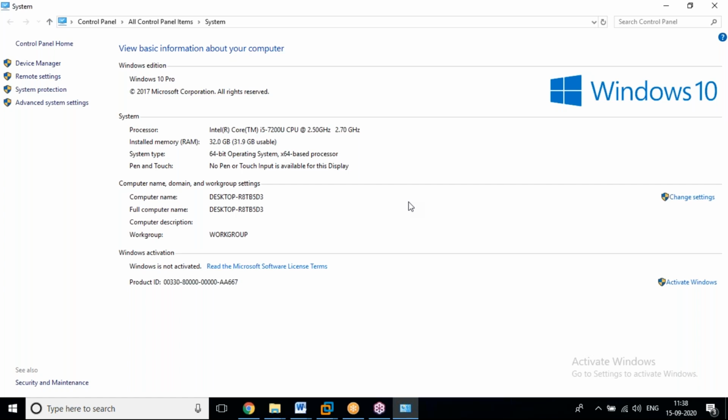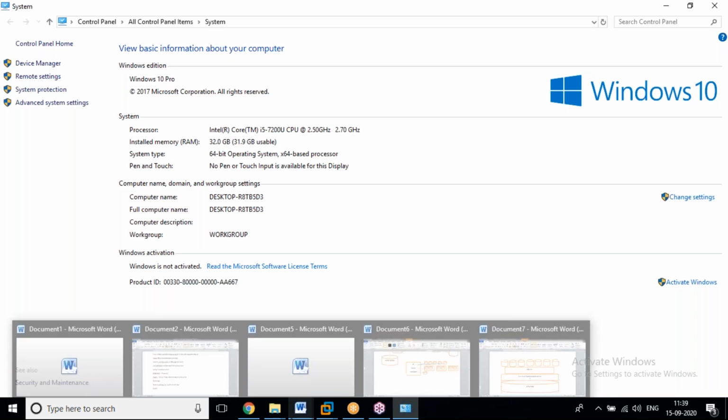I'm asking only for 4 GB, not 8 GB or 16 GB or 32 GB. No chance. If I want to create 10 machines with 4 GB each, I should have a minimum of 44 GB, more than 40 GB.